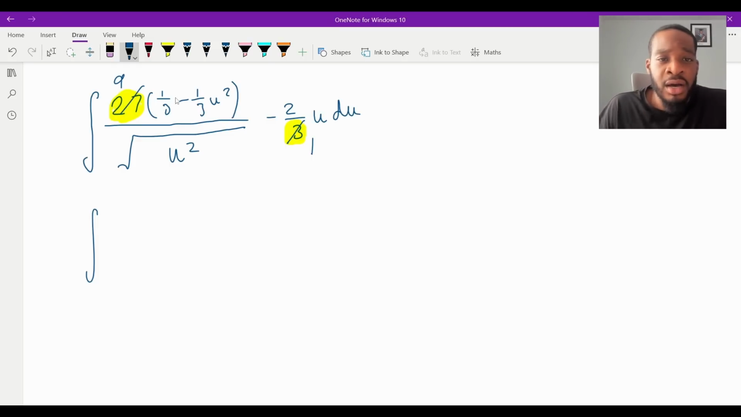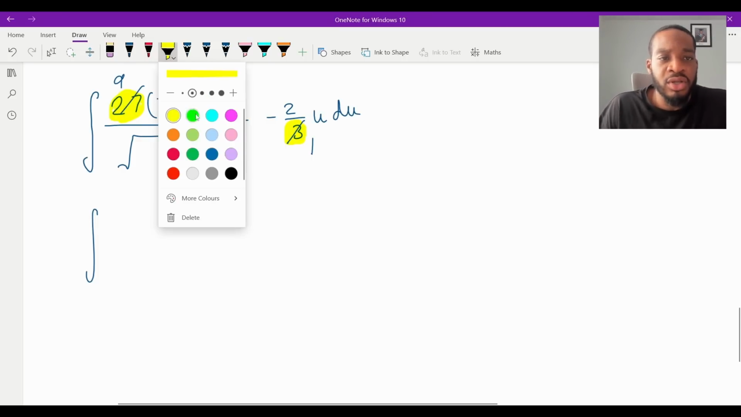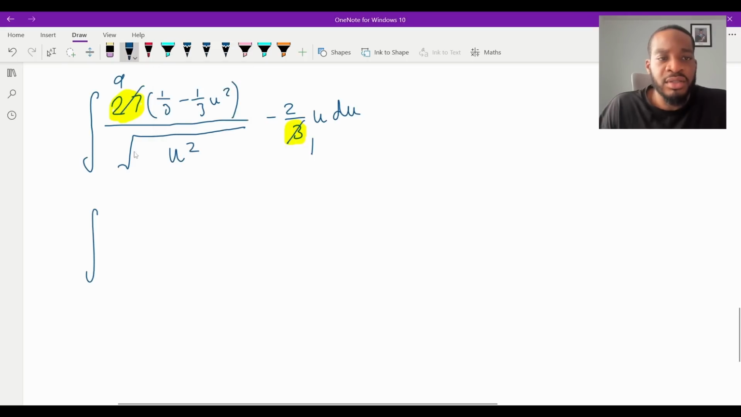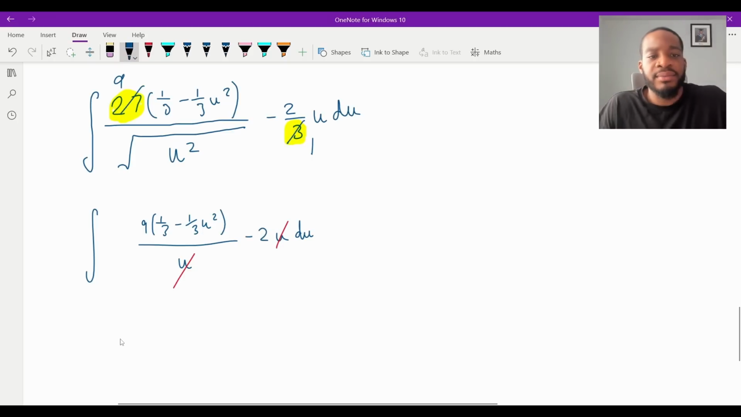So as well as that, we've got the u's, don't we? Because remember, the square root of u all squared is just u, right? So if I put that over u, and I've got 9, and then I've got a third minus u squared, like that, and then I've got minus 2u du, then what will happen is that will cancel with that, isn't it? And then now I'm here.